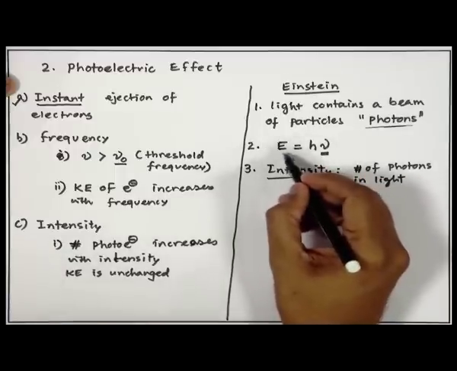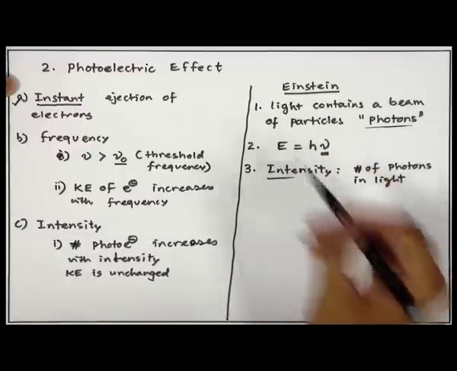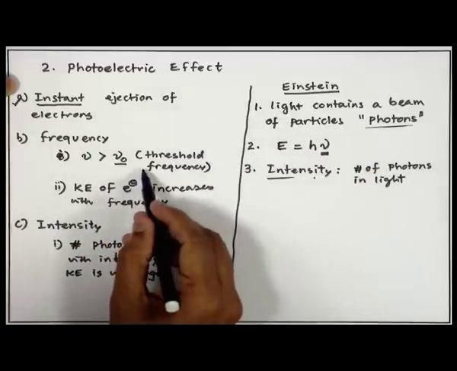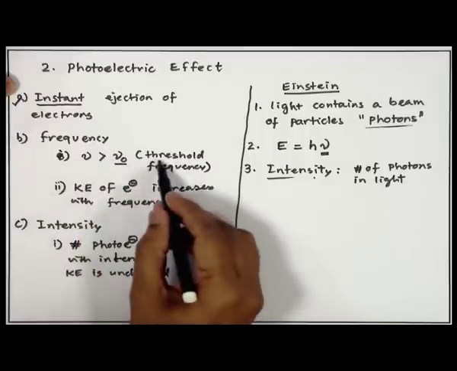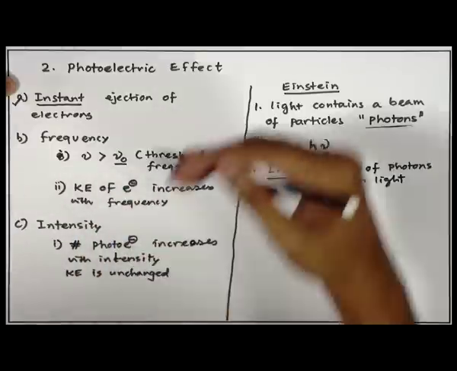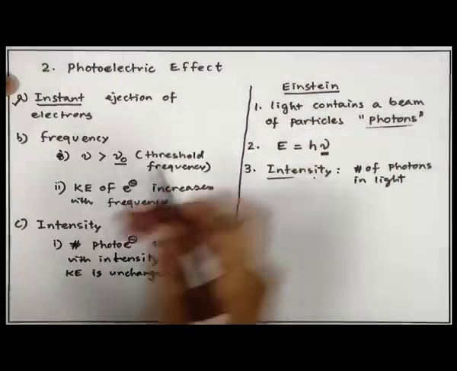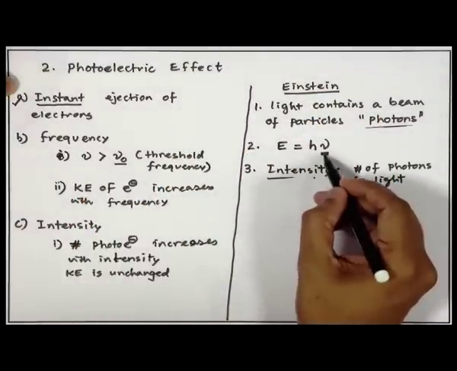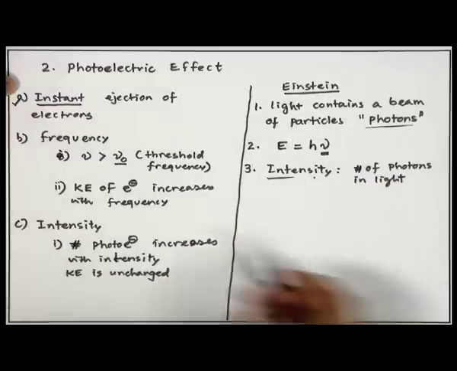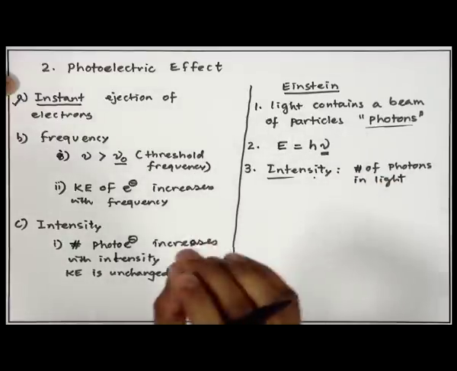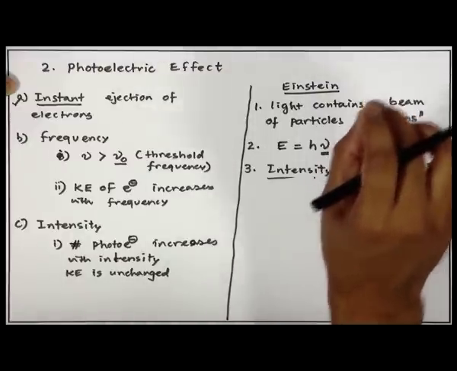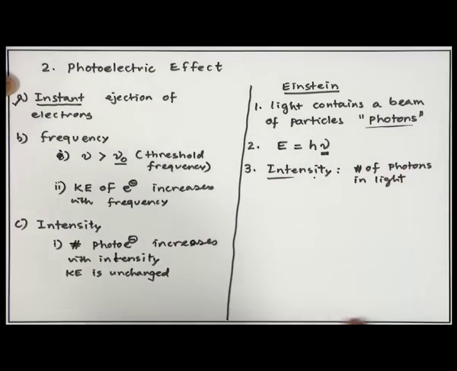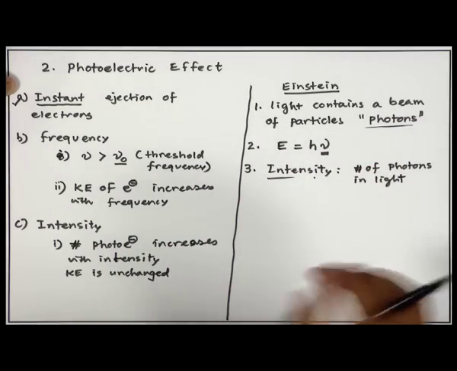The second observation can be explained if we say frequency corresponds to energy. That makes sense, because at a lower frequency we could not see the photoelectron coming out. It required a threshold value of frequency. Beyond that frequency, that means beyond that energy, all radiations of higher frequency can eject photoelectrons, because they have sufficient energy to do it. You need to give a certain threshold value of energy to the metal to be able to remove that electron, because the electron is bound to the metal. You have to give that energy.